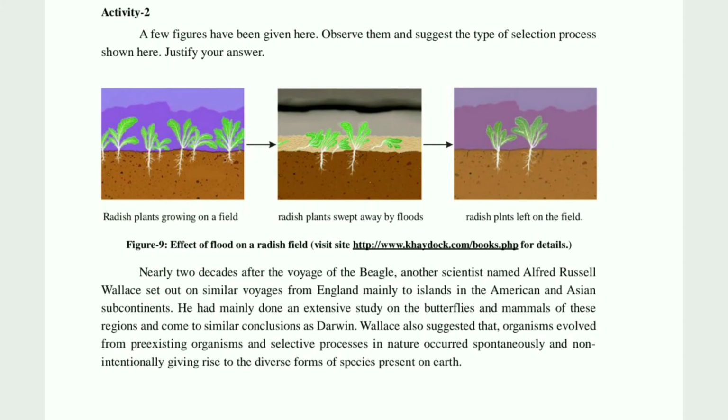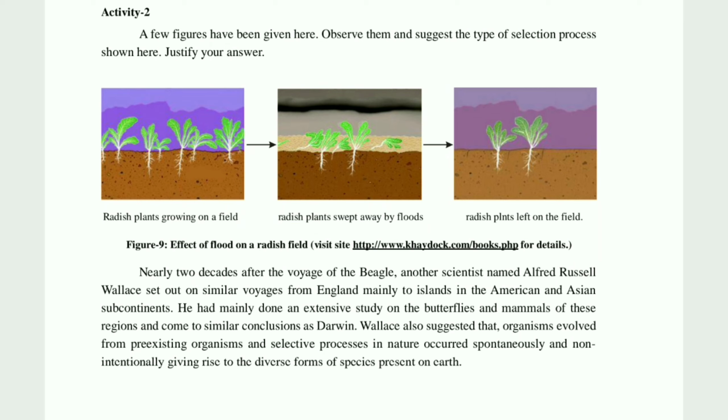See children, you can see the figure here, types of selection is given. We had planted certain radish plants in that particular crop field. Then the flood came, and as flood is a natural calamity, some of the radish plants were washed away and some are left.